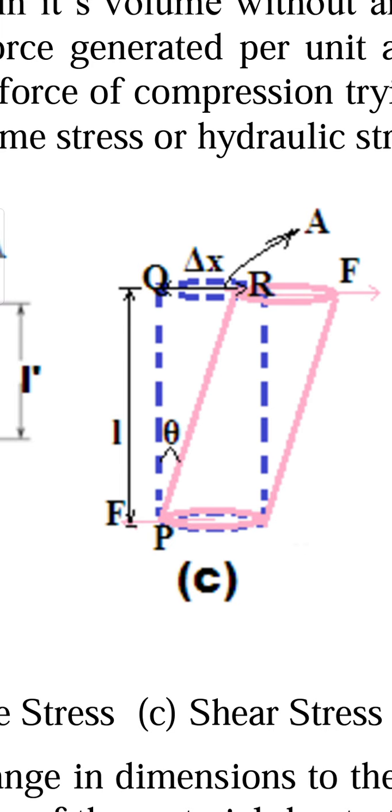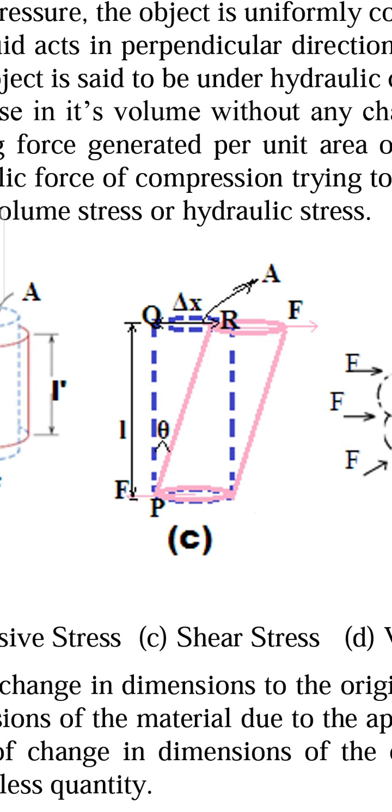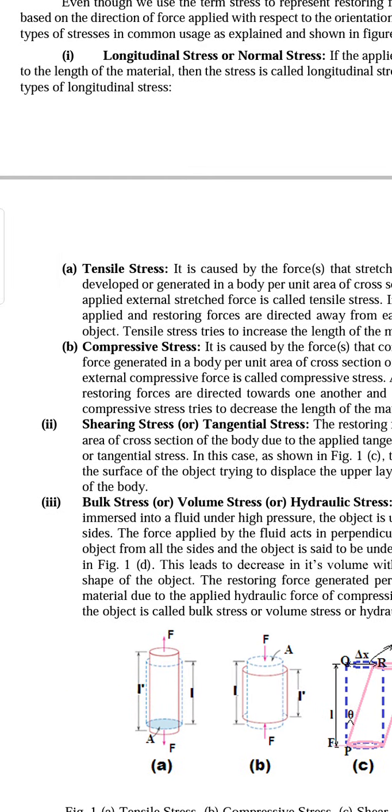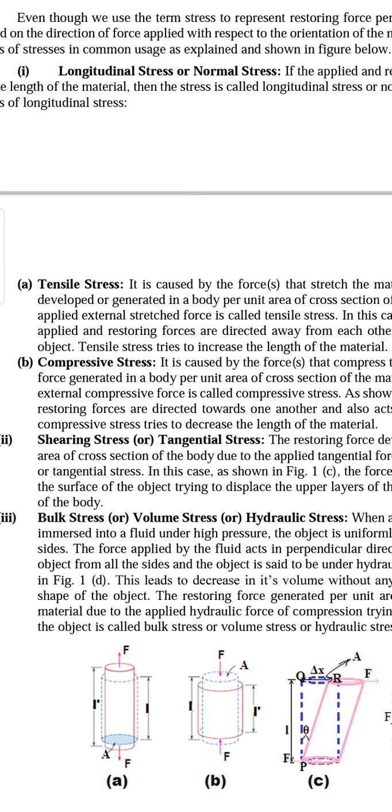So here we take this tangential force by area. Tangential force by area we call the tangential stress. So shearing stress or tangential stress means the restoring force developed in a body per unit area of cross section of the object or body due to the applied tangential force is called shearing stress or tangential stress.